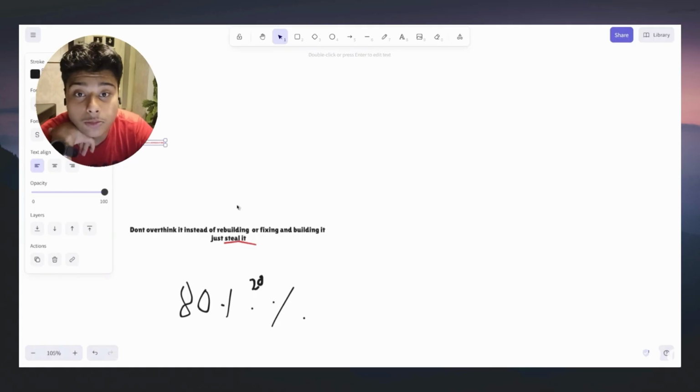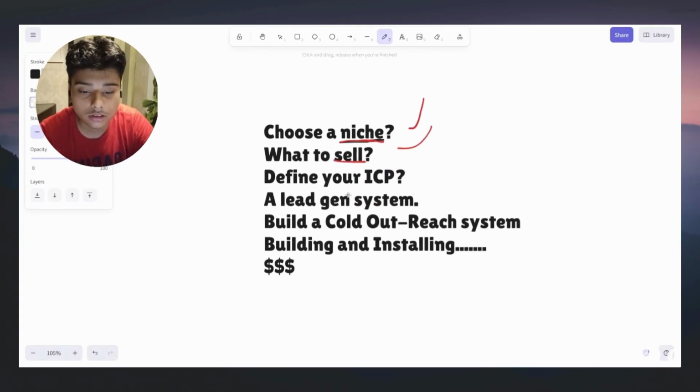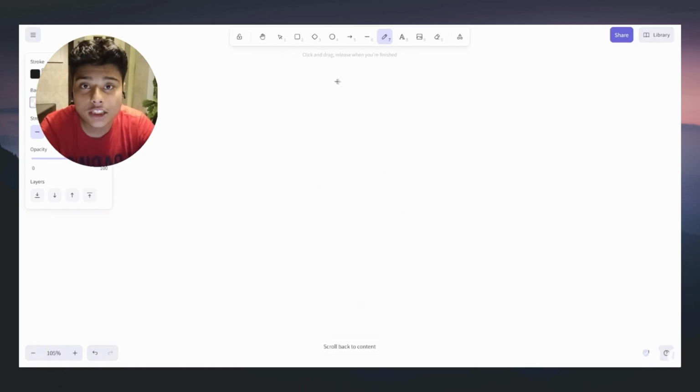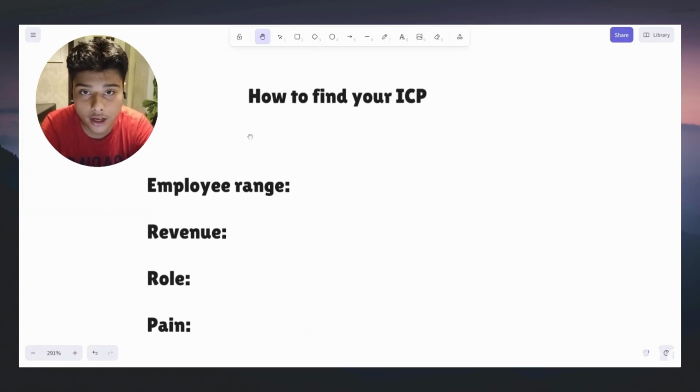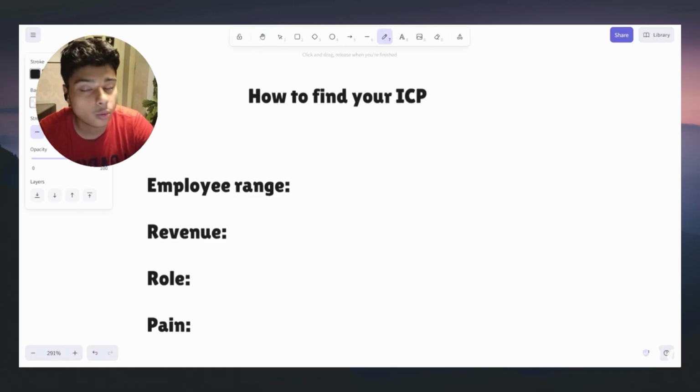Now we need to find out our ICP, ideal customer profile. This is the entire thing we'll be using to find my ideal customer profile. Guys, keep in mind, I'm going to be summarizing most of this process, so take your time with this, go through each thing, and make sure you understand what you're learning, because there is no point if you don't understand this right now. If this concept develops even more, you're going to forget about it. I'm going to go over this pretty fast, but make sure you go through everything in detail and depth. Take your time with every step, including your ICP, which is one of the most important things in this entire process. So what you're going to be going through here is the employee count, that may be 100 to 150, 1 million, whatever.